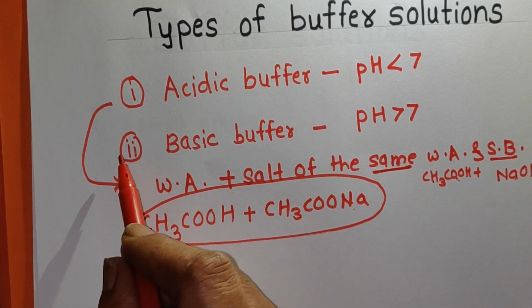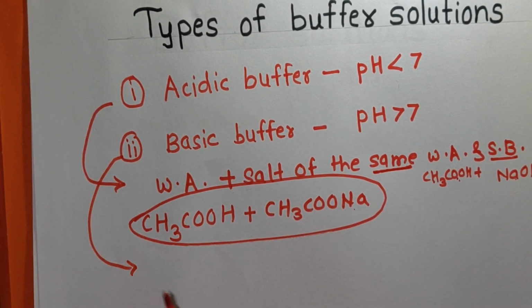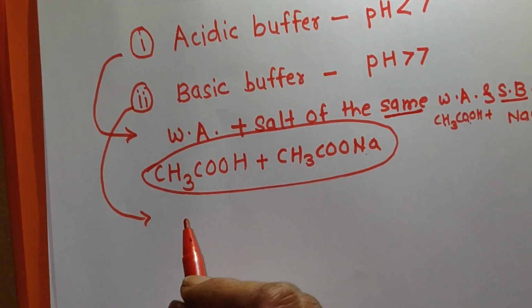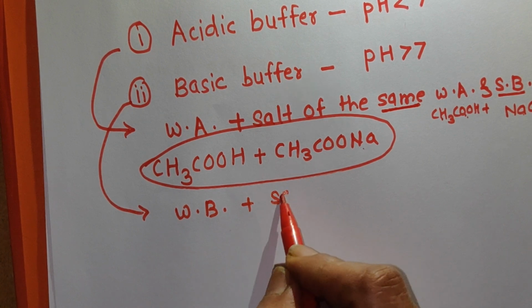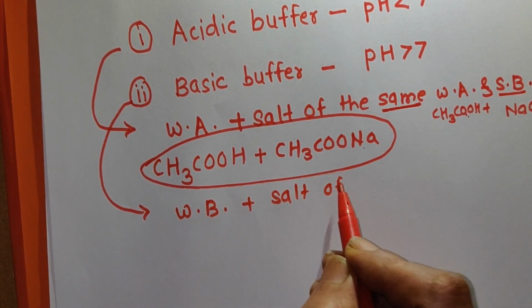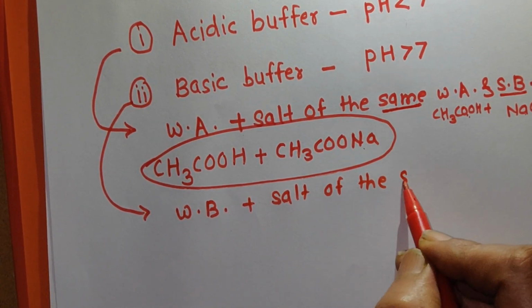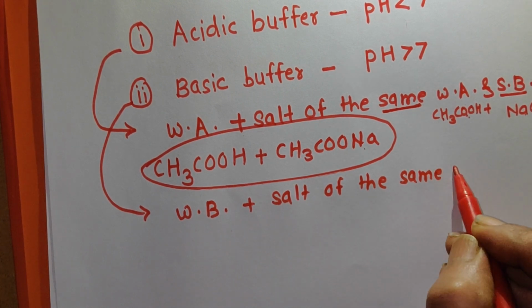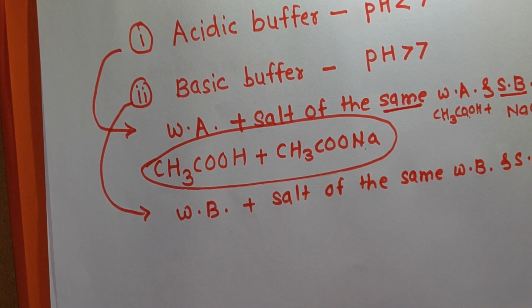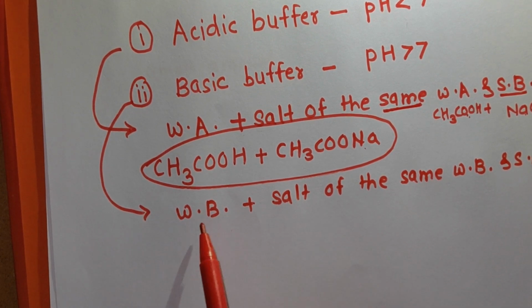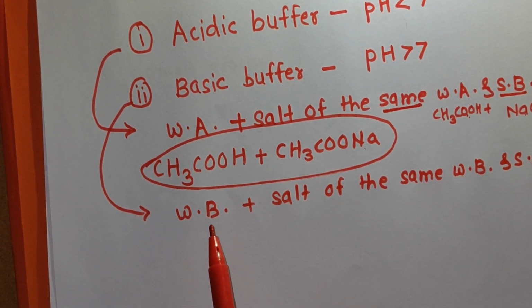Now what is basic buffer? How is it prepared? Basic buffer is a mixture of weak base and salt of the same weak base. Remember here also it is the salt of the same weak base with strong acid. See here, in basic buffer we have to take a weak base.